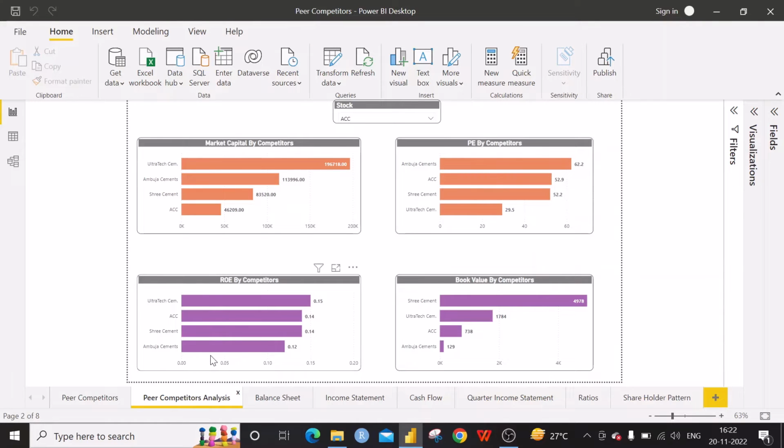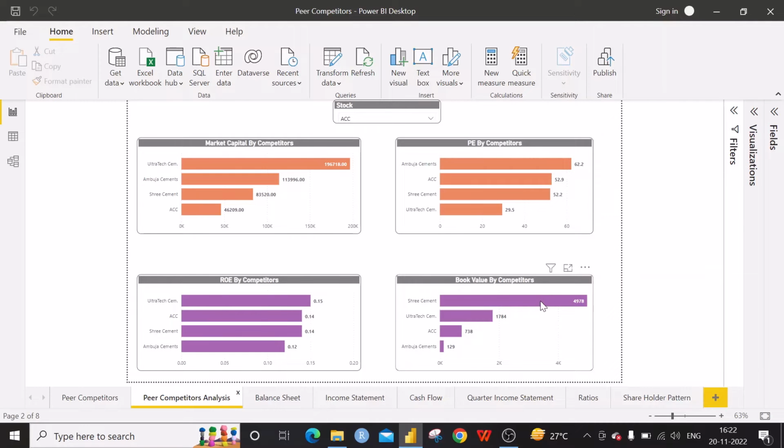The ROE by competitors, that is return on equity: ACC has 0.14%, Ultratech 0.15%. Both are really good. So the management of these two companies is doing well at converting the assets and the equity into profit. So the return on equity for both companies is really good.